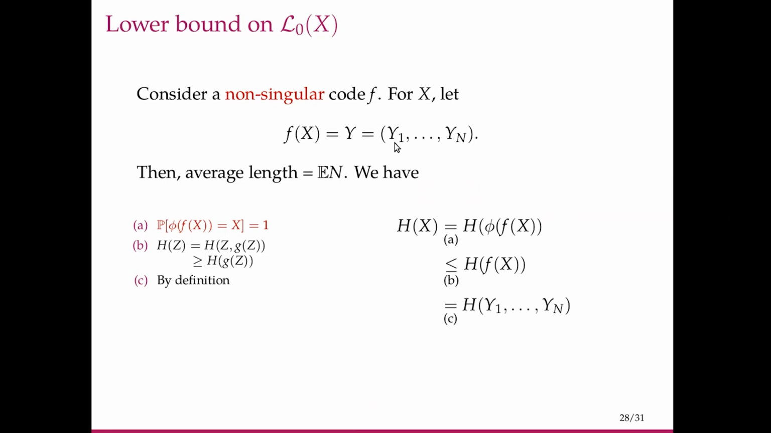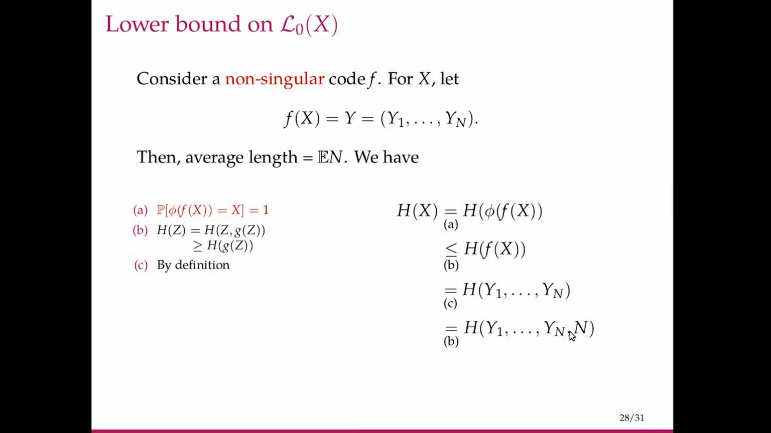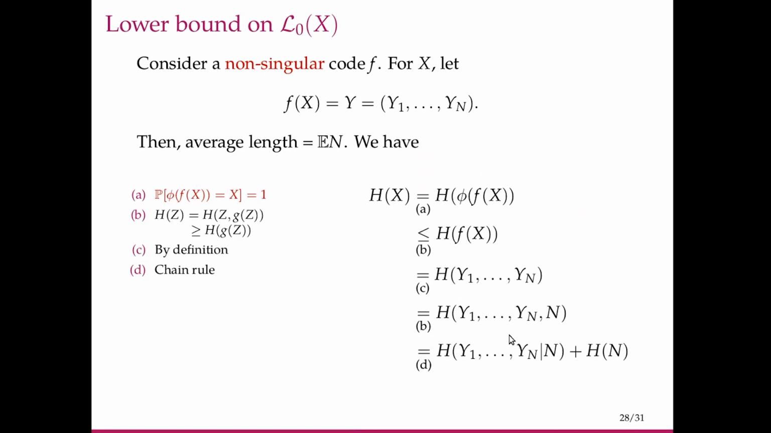Now f of x is equal to y1 through yn, so we can write it in this fashion. Now again, from step b, where we added g of z to z, like that we can add here h of y1 through yn comma n. This also follows from the chain rule actually. Now we can apply the exact chain rule form we saw in the previous slide to obtain this. Write this as a sum of these two terms, h of y1 through yn given n plus h of n.